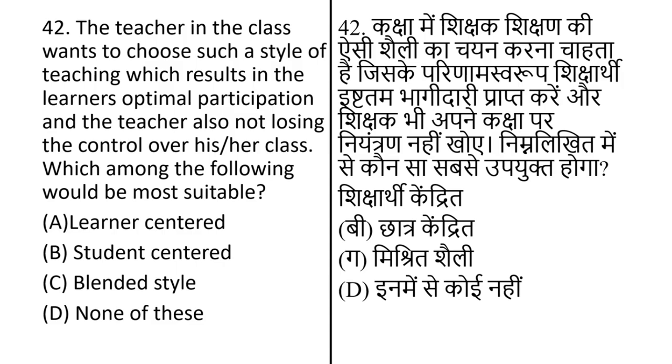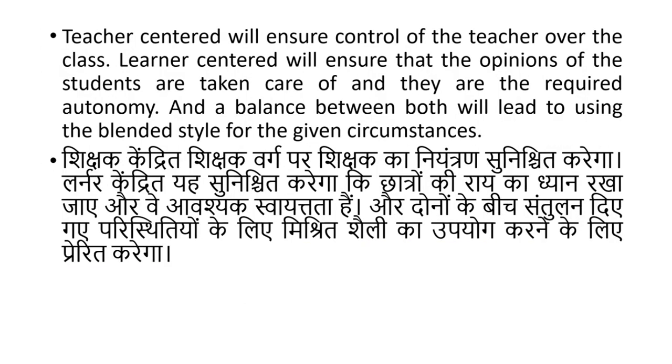The teacher in the class wants to choose a style of teaching which results in the learners' optimal participation, while the teacher also does not lose control over his or her class. Which among the following will be most suitable? The options are: teacher center, learner center, blended style, and none of these. The correct answer is blended style. Teacher center will ensure control of the teacher over the class. Learner center will ensure that the opinions of the students are taken care of and that they have autonomy. A balance between both will lead to using the blended style for the given circumstances.